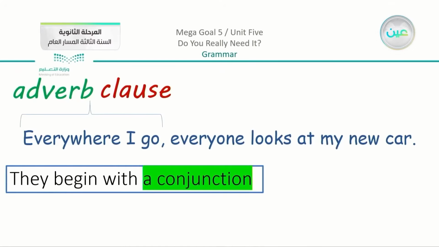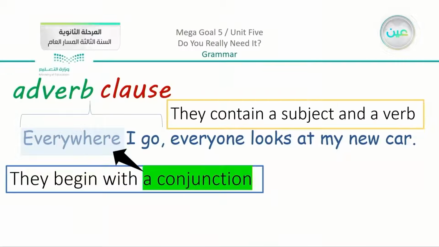First, adverb clauses begin with a conjunction. So what is a conjunction? We can see that we have here everywhere. Everywhere is a conjunction. Like when I read the examples in the yellow color, we said everywhere, in order to, we have also since. Now these are called conjunctions. So an adverb clause starts with a conjunction. Another point, they contain a subject and a verb. So you can see also here in the yellow part, I go, there is a subject and also a verb. So we know that adverb clauses have a conjunction, they do have a subject and a verb, but still they do not function on their own.